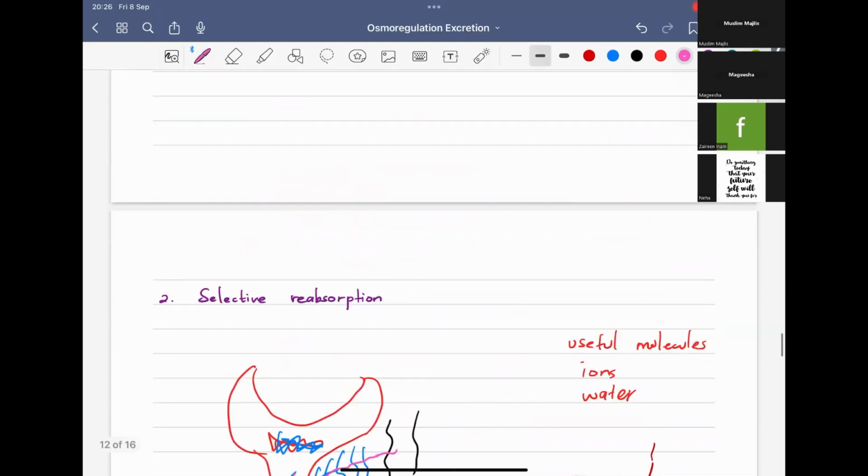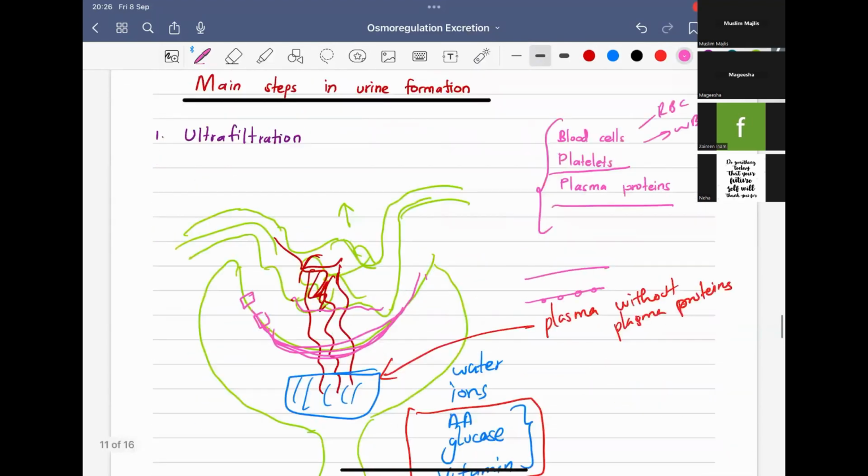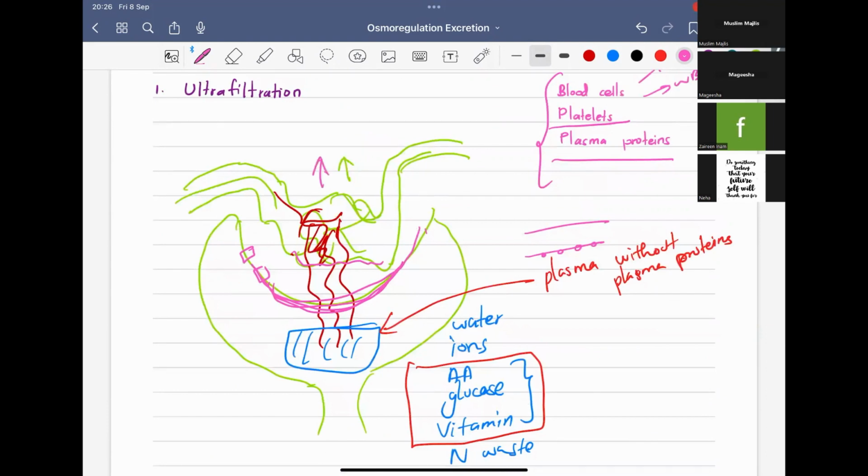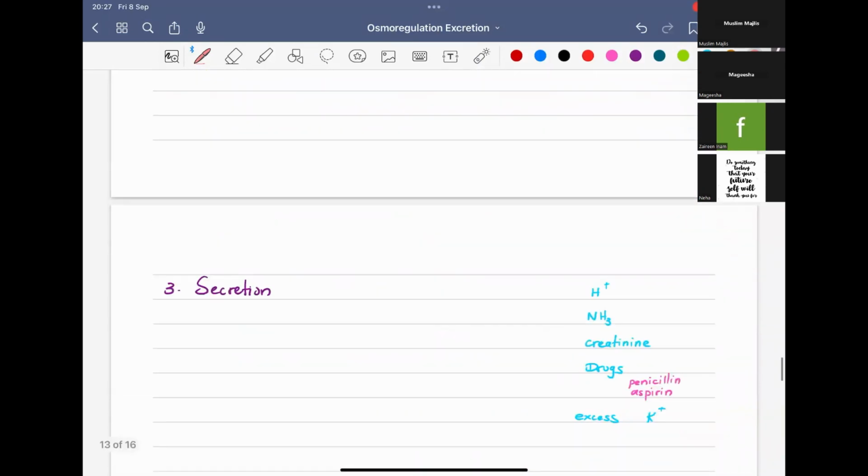Why secretion? I already told you that during ultrafiltration there will be high pressure, so there will be filtration here, but the blood stays in the capillary network for only a few seconds. The time is very short. Therefore, not everything that we don't need will be filtered. Some toxic things that are not needed for our body will not be filtered because of the short time. So what happens is that secretion comes into play.